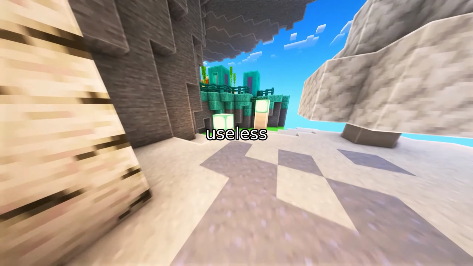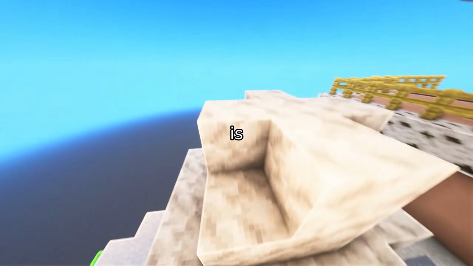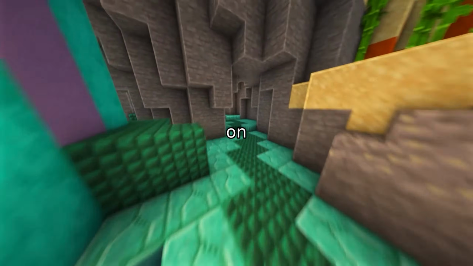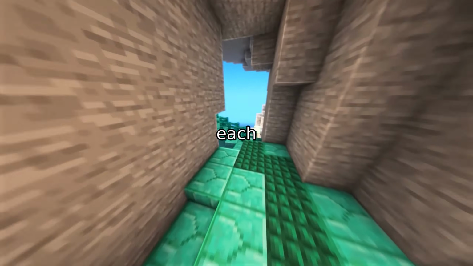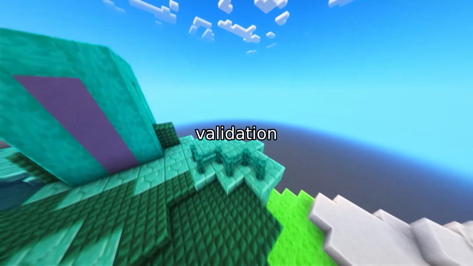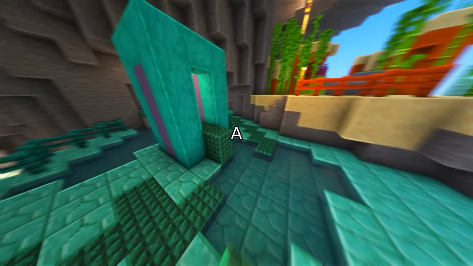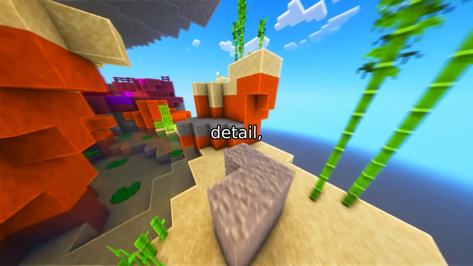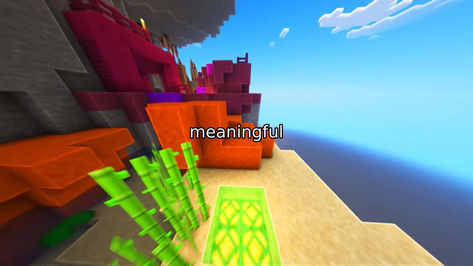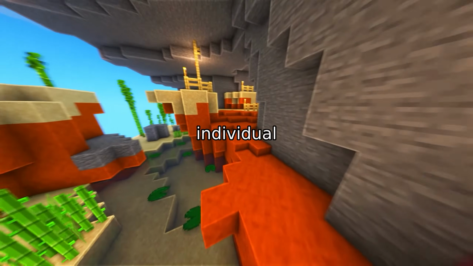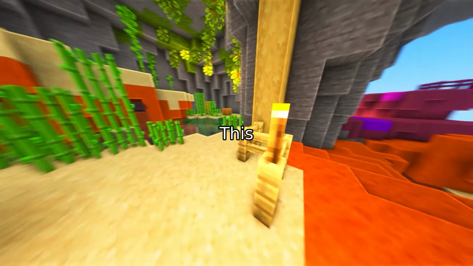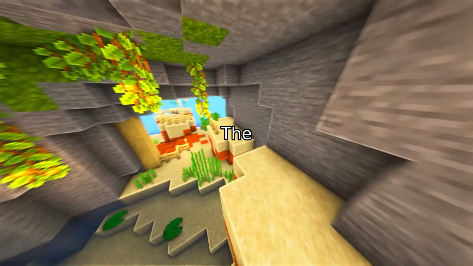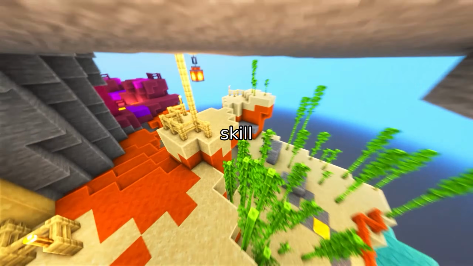To prevent plausible but useless rules from accumulating, every candidate skill is strictly reward-gated. Before testing, we measure the baseline reward of the empty library on a validation set. We then install each candidate skill one at a time, re-answer the entire validation set, and measure the new reward. A skill is only retained if it raises the mean four-dimensional reward, correctness, detail, context, and temporal understanding, by a meaningful margin, and crucially it must not degrade any individual question by more than 2 points. This gating ensures a strategy is kept because it actually works, not because it looks theoretically sound. The loop converges on a compact, reusable skill library.